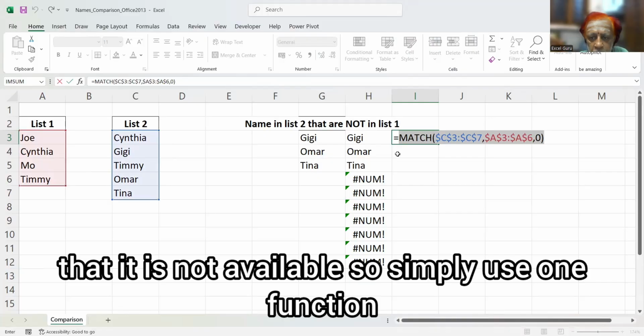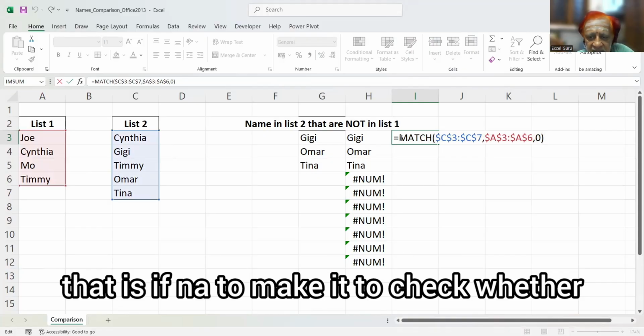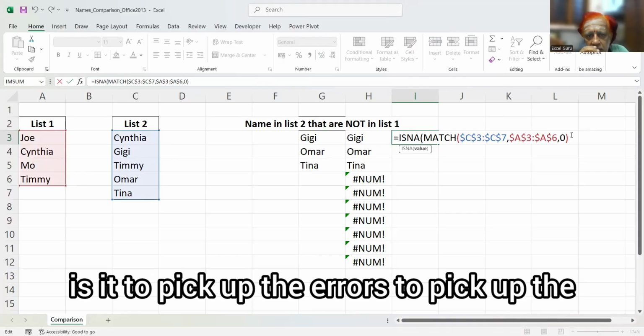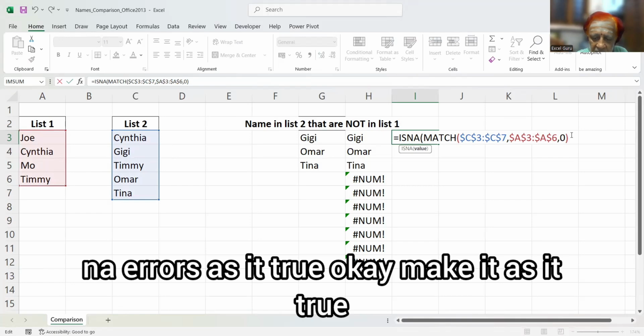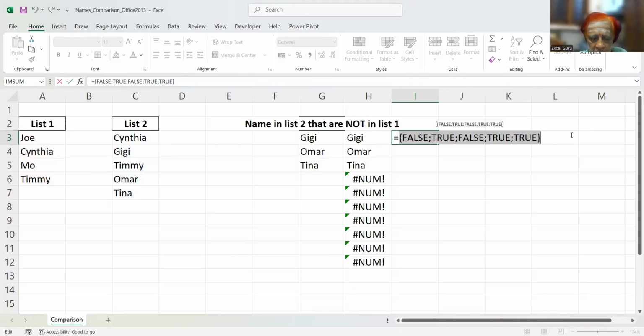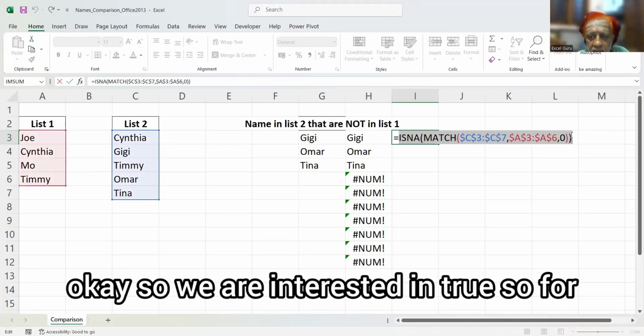So simply use the IF function to pick up the NA errors as TRUE, and the remaining should always, as usual, be FALSE. We are interested in TRUE.